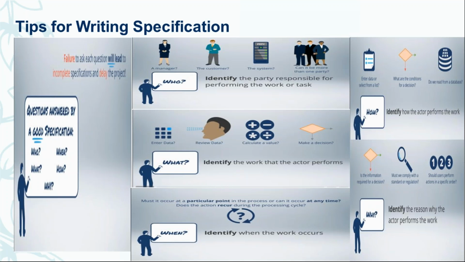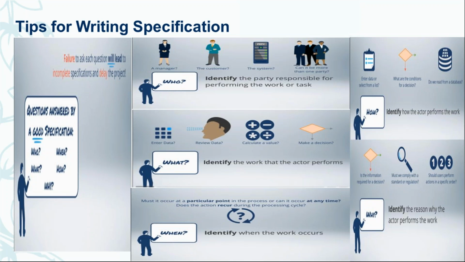So this is Pega's best practice for writing a specification. The specification should give you the complete picture of how it should be done, who is the actor, when it needs to be done, how it needs to be done, and why we are doing it. Everything needs to be clear in the specification. If you are not clear on any one of them, it will give an incomplete specification and might delay the application and the project, and what we build will not be what the business actually wants.